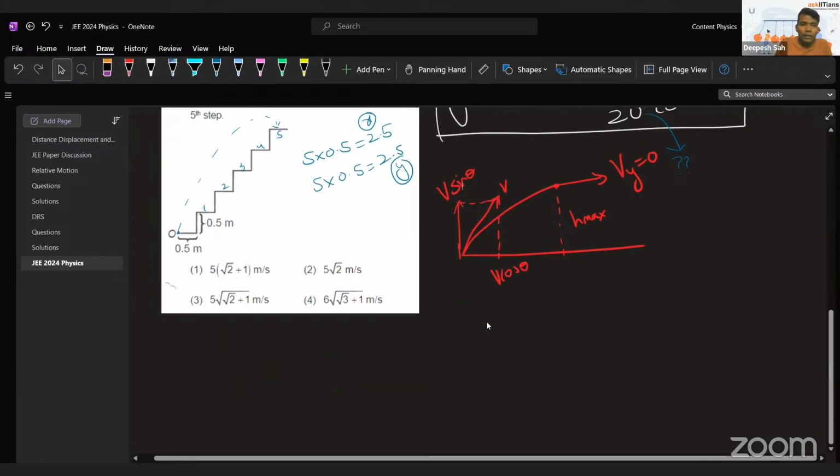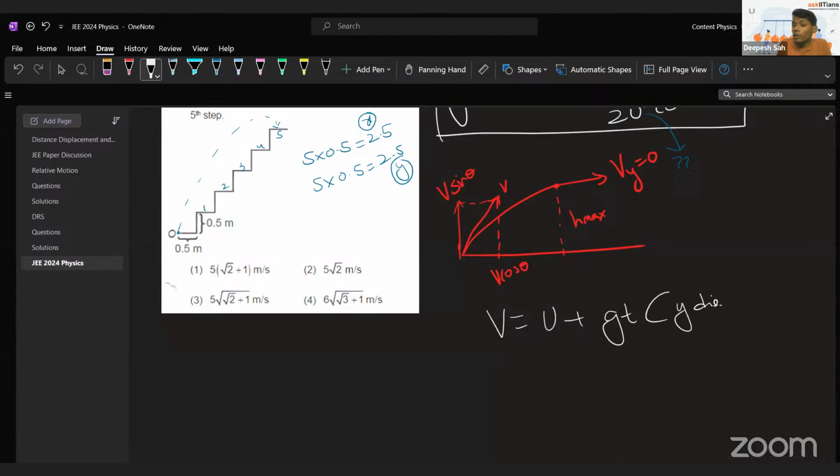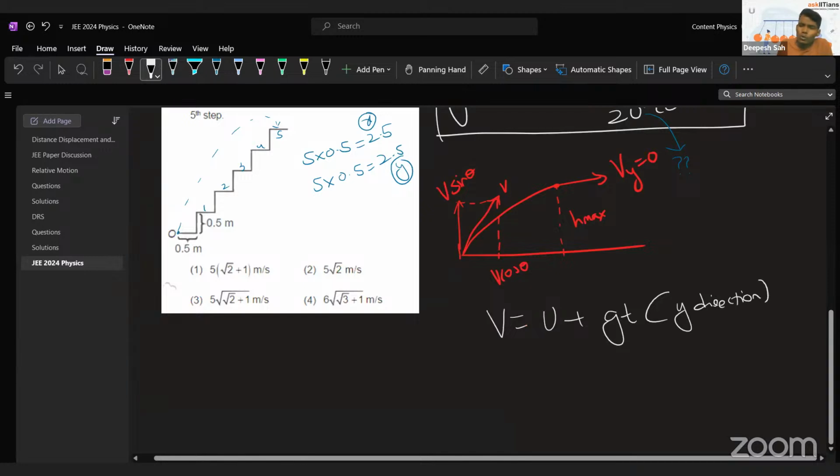So I can write the first equation in the y direction. That is v equals u plus gt. This is, I am saying, in the y direction only. I think you are all aware that when we are talking about vectors, separately you can apply the equation in the x direction, and separately you can apply it in the y direction. Very important. So the final velocity is actually zero.